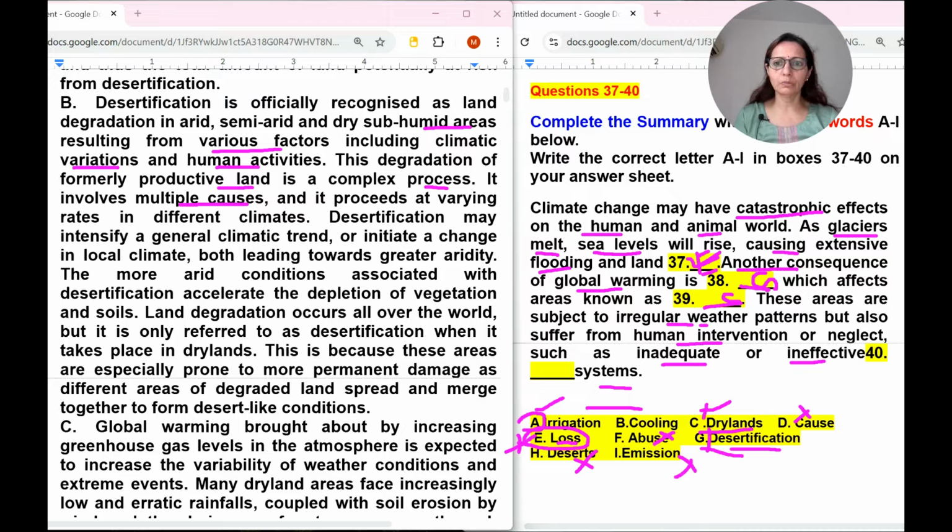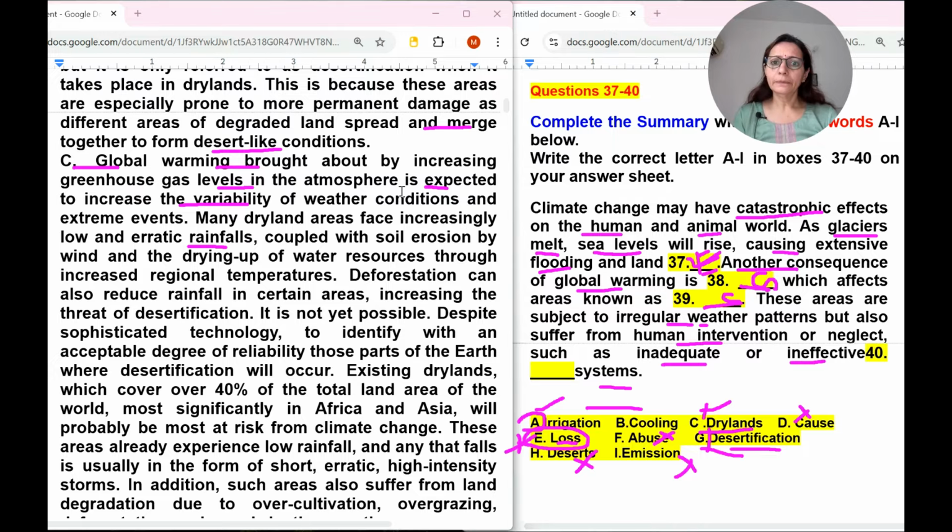It involves multiple causes, climatic, that is clear, climatic trends and all, they are changing, but also suffer from human intervention, neglect, such as inadequate or ineffective systems. What are these systems? With desertification, depletion of vegetation, soil, land degradation occurs all over the world. Dry land, this area are damaged. So nothing is there in B paragraph. Let's move to the next paragraph.